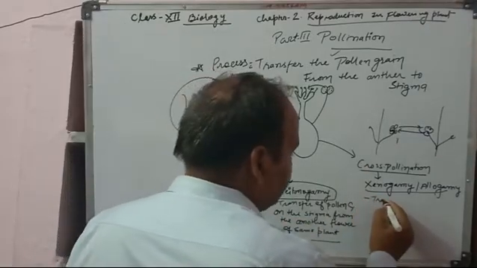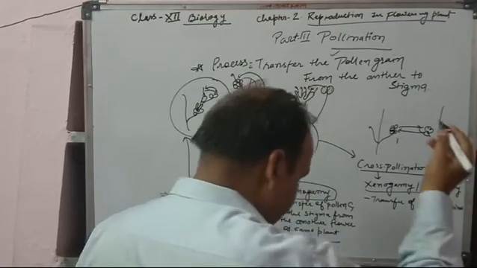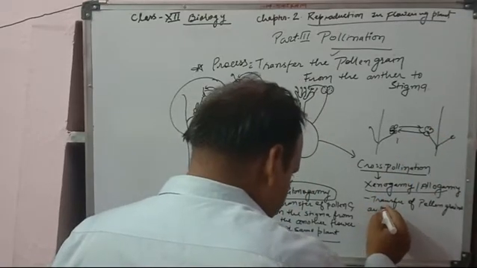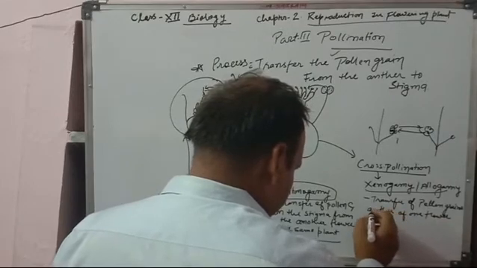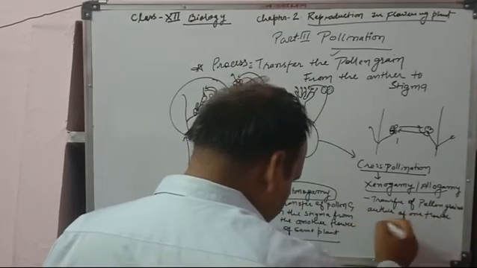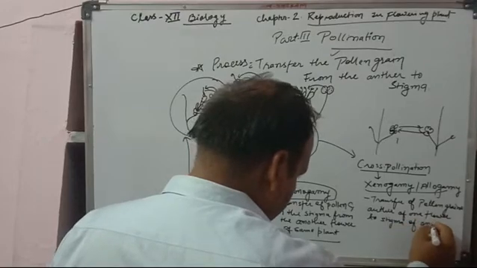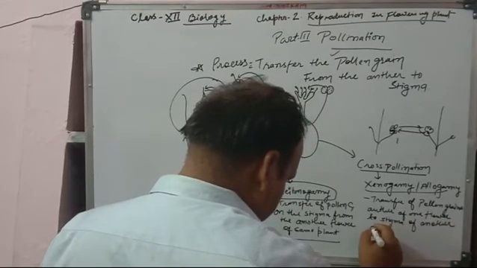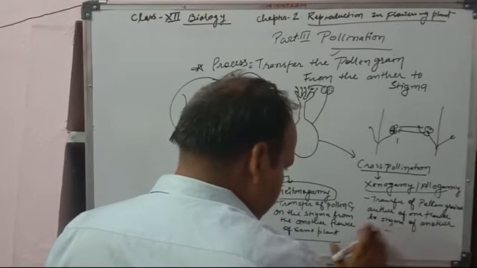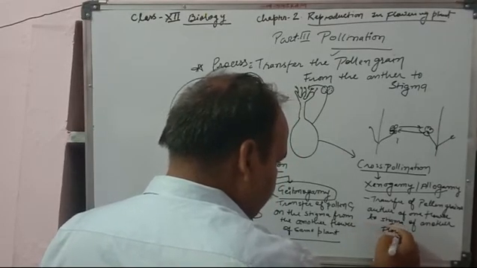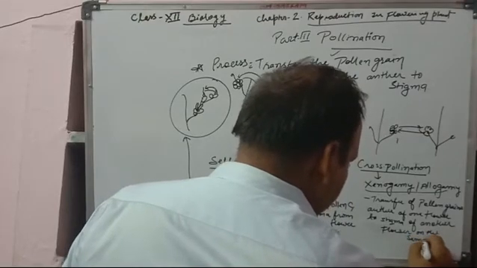So we discuss about it here. Transfer of pollen grains from the anther of one flower to the stigma of another flower of the same species.